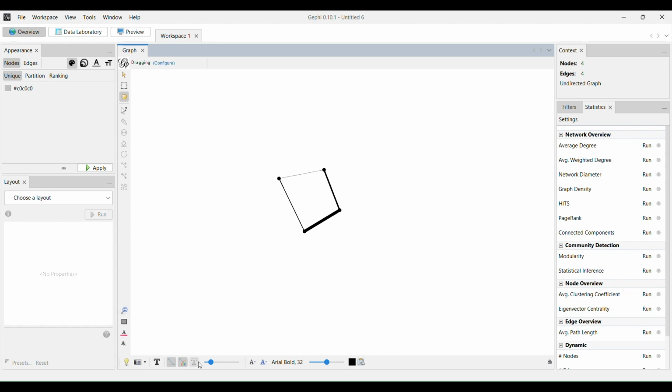And when you go down here on the bottom, we can already see a difference in thickness since it's weighted. But if you play around with this, slide it back and forth a little bit, you can really see a contrast between all those different values that we put in. You can also play around with some other appearance factors and preview over here, but this is how you create a weighted network in Gephi.